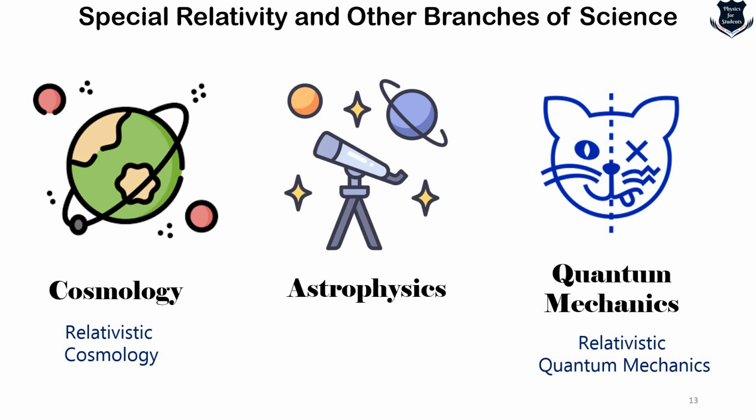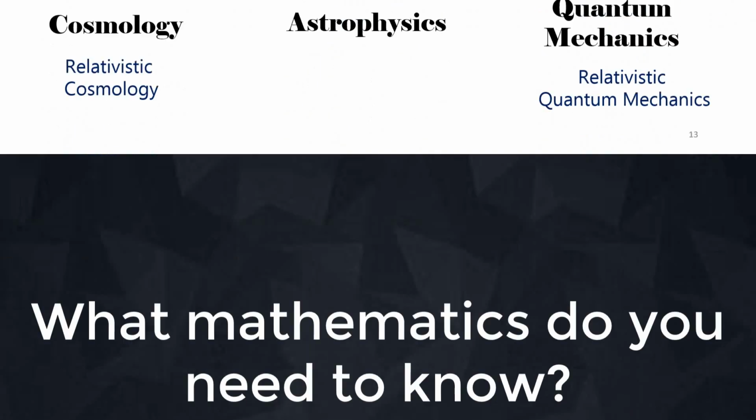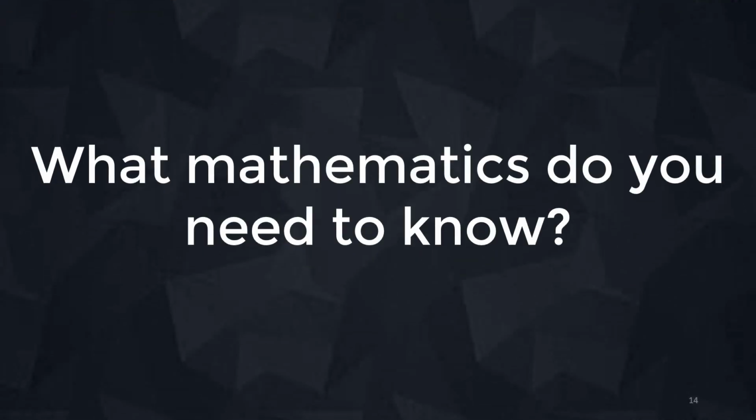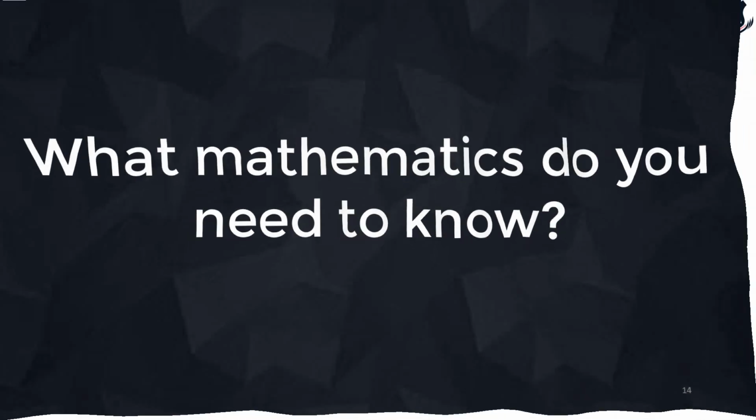The first and foremost thing which comes to our mind is: what is the mathematics? How much level of mathematics? What are the difficulties that we need to learn? And what is the mathematics that you need to know in order to learn special theory of relativity? Coming up in the next part of the video, what mathematics do you need to know?